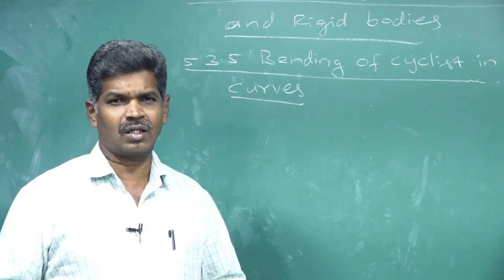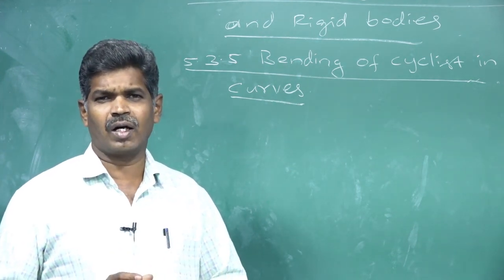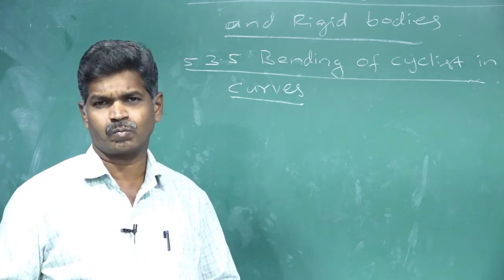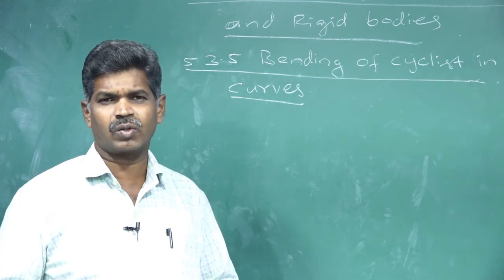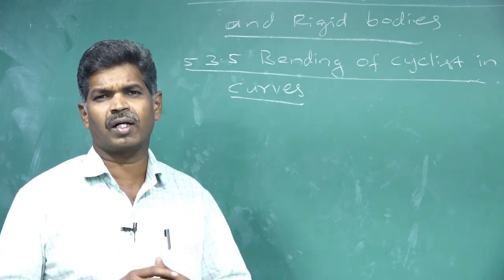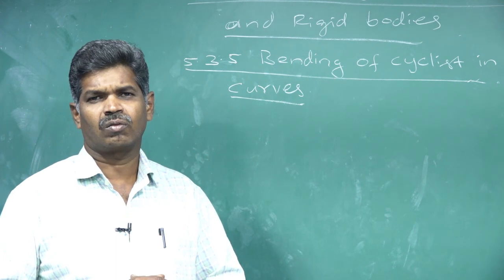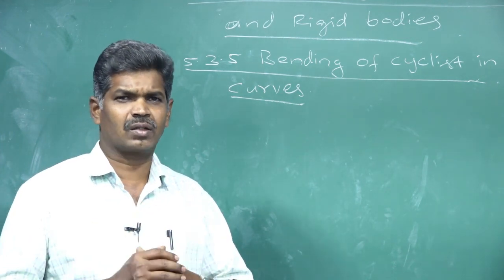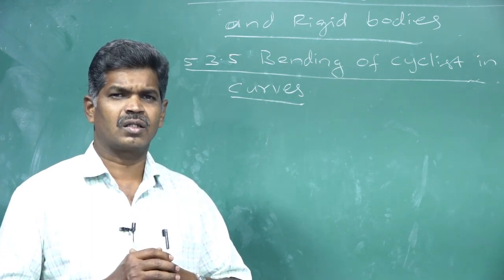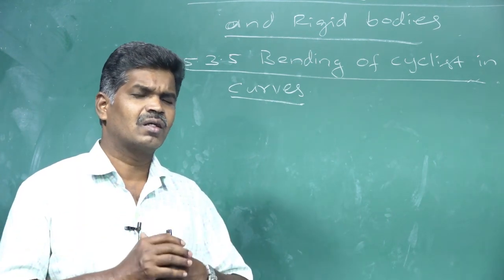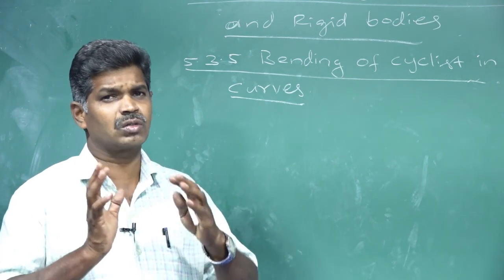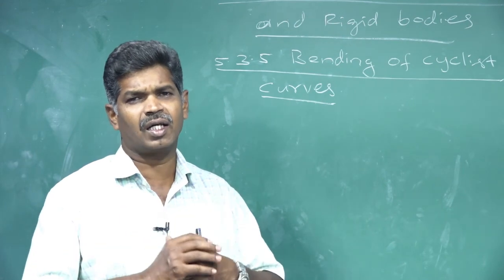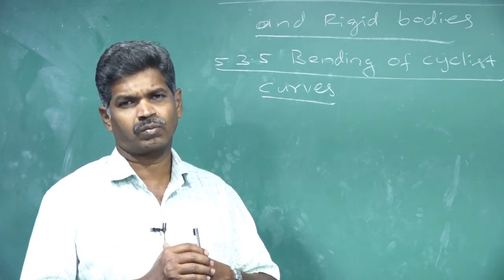Above that angle, if we bend, our body can leave that path and we can fall. So that is the most important thing: at least what angle we need to bend, so that we can travel safely. This is the most important thing for us: the angle of bending in a curved path.